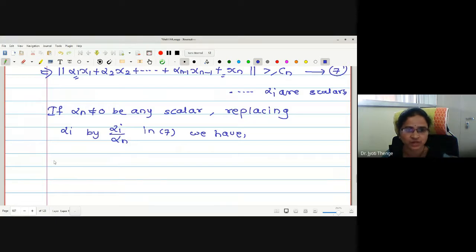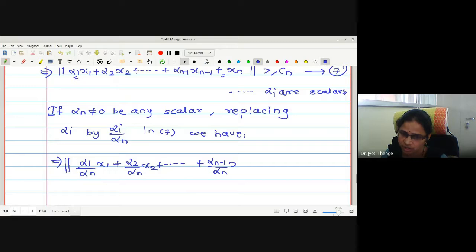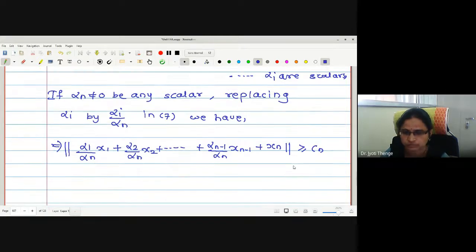Just to make the adjustment. So what I will do then? Norm of alpha 1 upon alpha n x1 added with alpha 2 upon alpha n x2, and so on, alpha n minus 1 upon alpha n x n minus 1 added with xn, and it is greater or equal to Cn.